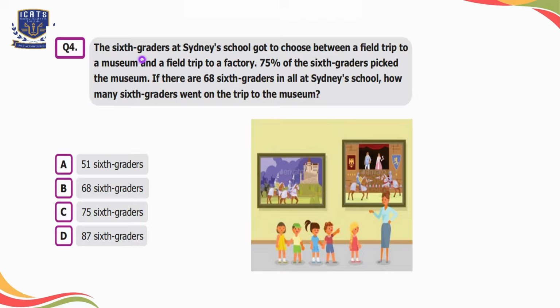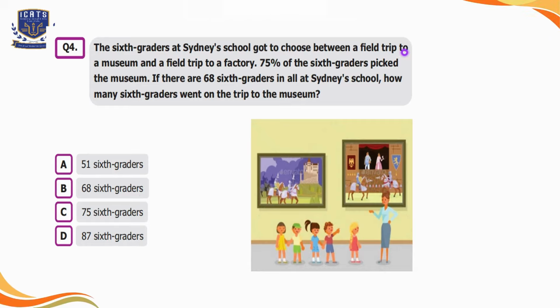Question number 4: the sixth graders at Sydney School got to choose between a field trip to a museum and a field trip to a factory. 75% of the sixth graders picked the museum. If there are 68 sixth graders in all at Sydney School, how many sixth graders went on the trip to the museum? Option A is 51 sixth graders, option B is 68, option C is 75, and option D is 87 sixth graders.